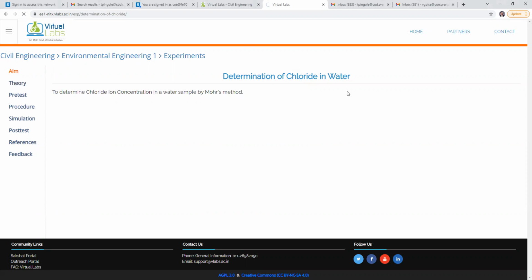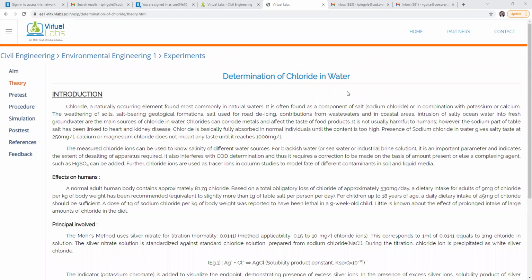Next is the theory of our experiment. See, in this theory, we know that chloride is a naturally occurring element found most commonly in natural water. In water, chloride ions are already present. It is often found as a component of salts. These salts may be KCl, NaCl, magnesium chloride, and also calcium chloride.